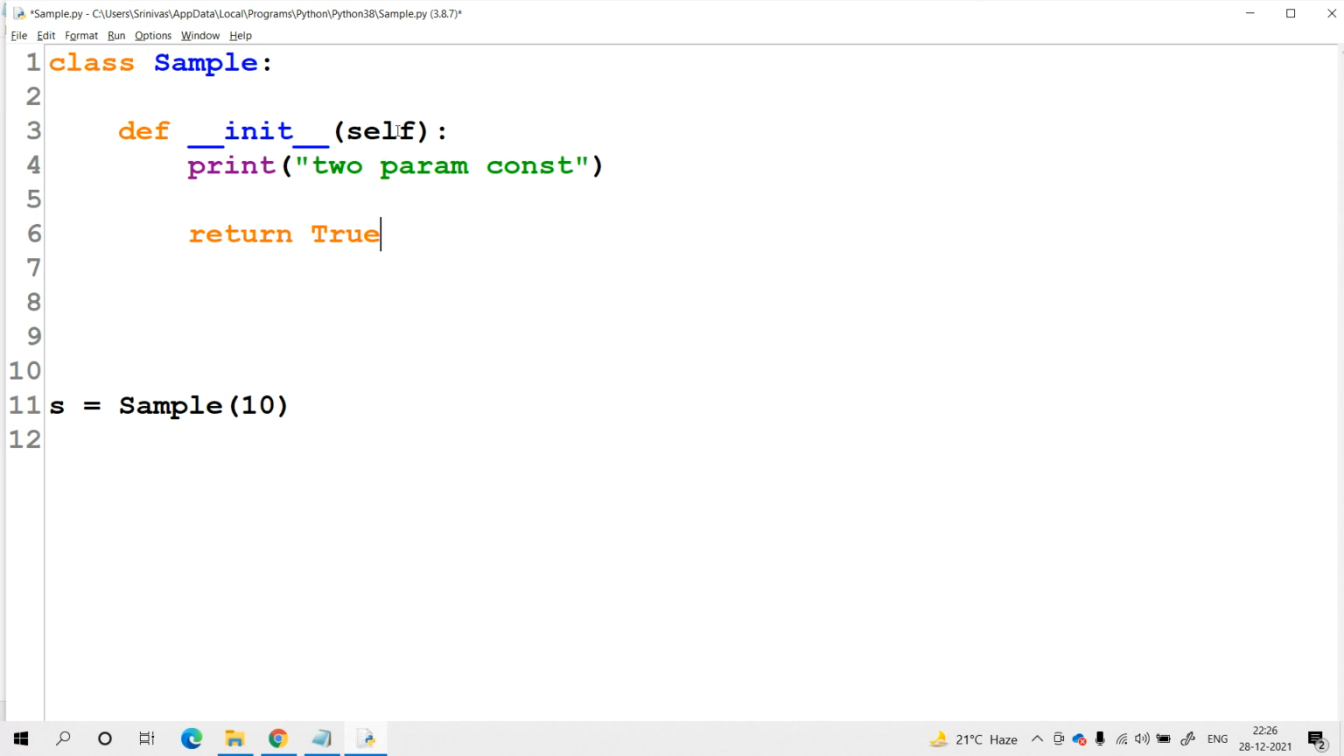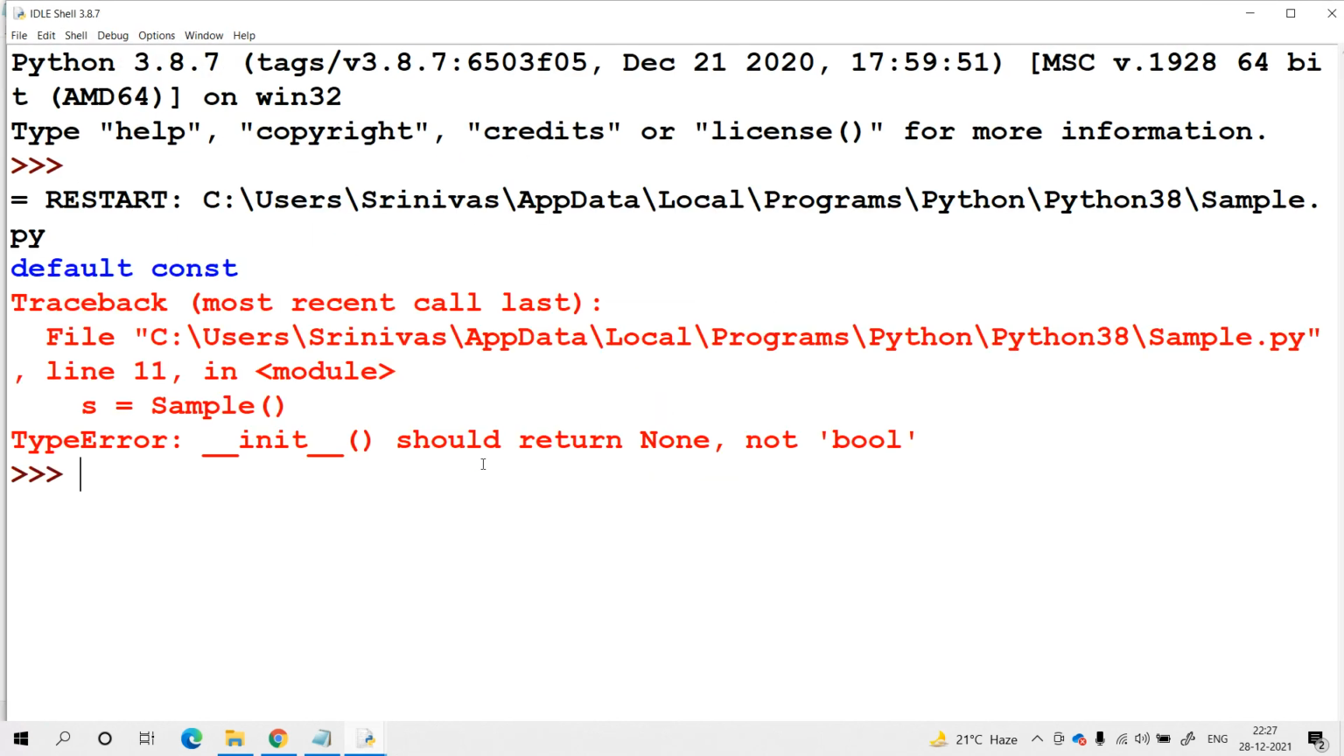No. It is a simple default constructor. From this constructor, I am trying to return something. The return value is in the format of boolean. Is it acceptable? No. The reason is the constructor does not return anything. Try to check it. If I try to return the True value, what will happen? __init__ should not return non-None. So the __init__ constructor is always returning nothing. It does not return anything. The return value is None. It should not return a boolean value.